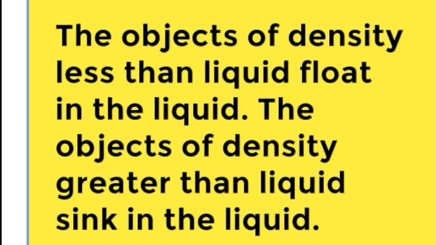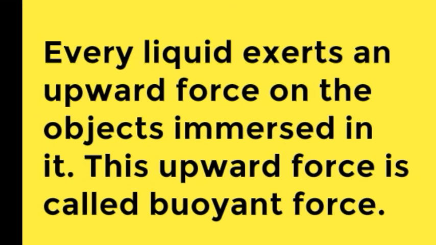So here the piece of cork is lighter. The density of cork is less than that of water. So it is lighter than water, hence it floats. And the density of iron is more than that of water. That is, iron is heavier than water, so it sinks. Now, objects of density less than the liquid float in the liquid, and objects of density greater than the liquid sink in the liquid. Now let's see what the principle of flotation is.